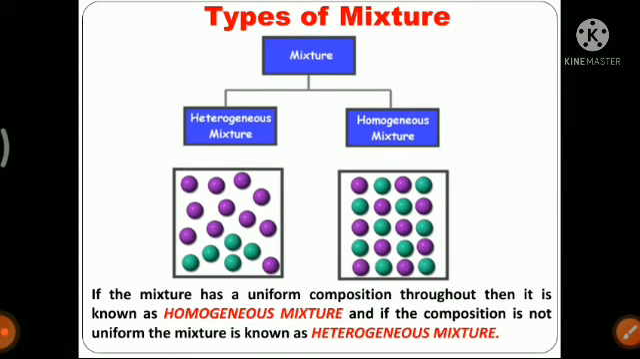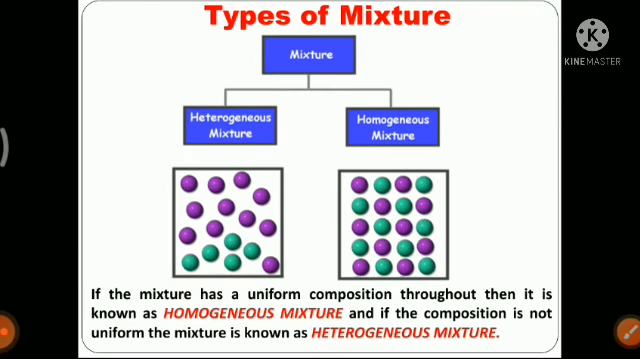So what is the difference between homogeneous and heterogeneous? In a homogeneous mixture, the composition of the two or more substances that together form the mixture is uniform, that is, it is the same in every part of the mixture. But in a heterogeneous mixture, the composition of the components is not the same in every part of the mixture, that is, the composition changes at different parts of the mixture.